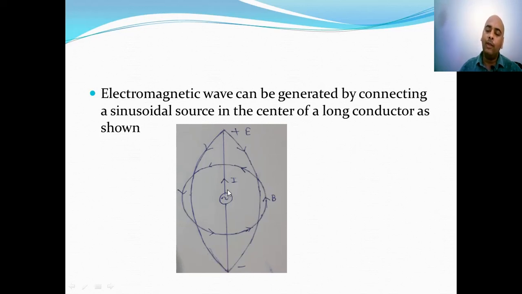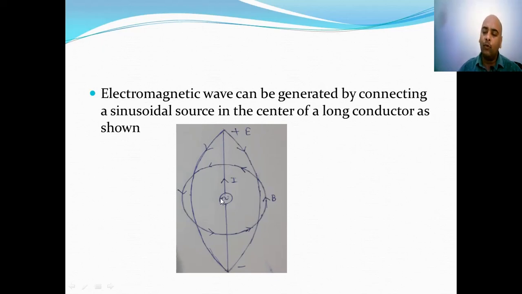Now again, when you connect a voltage source to the conductor, there is migration of charges because initially there were no charges at the extreme end of the conductor. However, when you connect a voltage source, a voltage is developed at the extreme end of the conductor, and this voltage is developed due to migration of charges in the conductor.